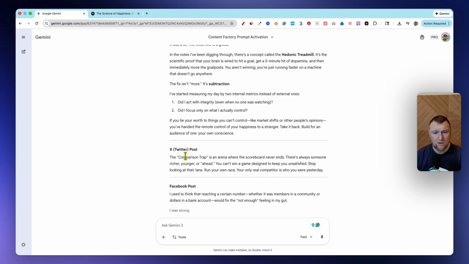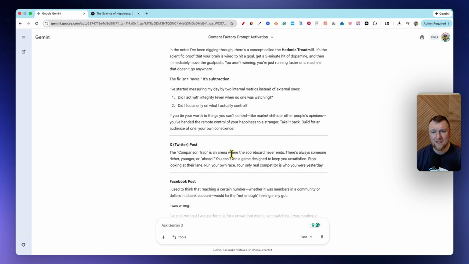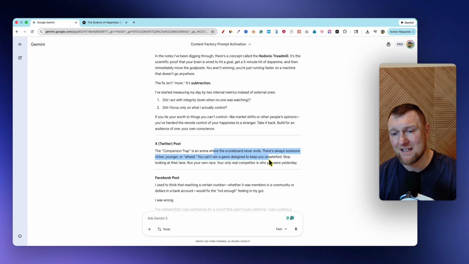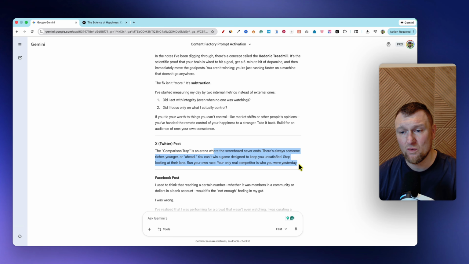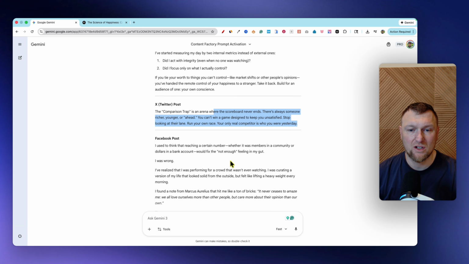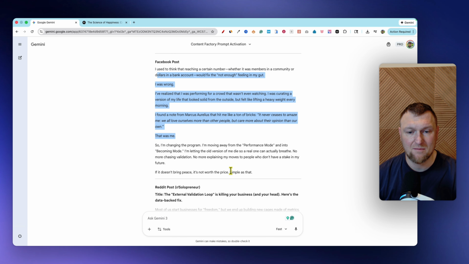And then we have a Twitter post. The comparison trap is an arena where the scorecard never ends. There's always someone richer, younger, and ahead. You can't win a game designed to keep you unsatisfied. Stop looking at their lane. Run your own race. Your only real competitor is who you were yesterday. Really good one. And then you've got your Facebook post that can be a little bit longer as well.